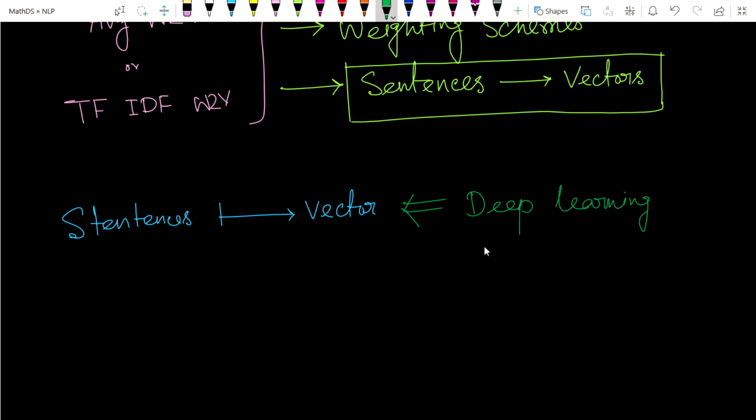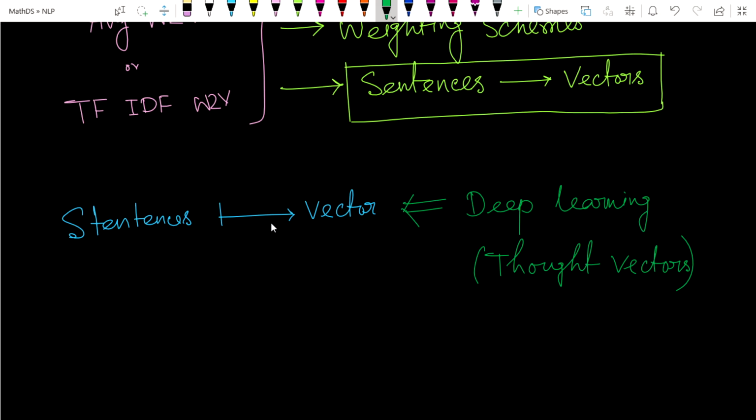There is a very important concept you will see, the thought vectors. By using this concept of thought vectors, we will build various kinds of techniques that simply convert these sentences to a vector.